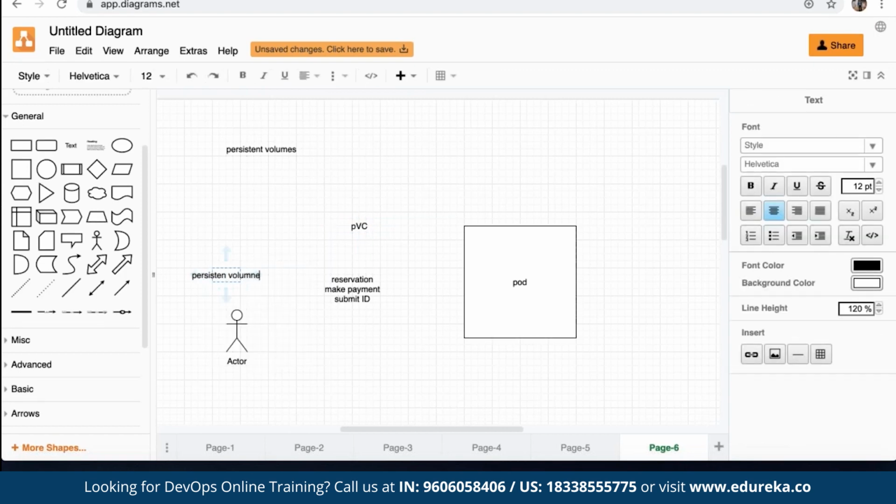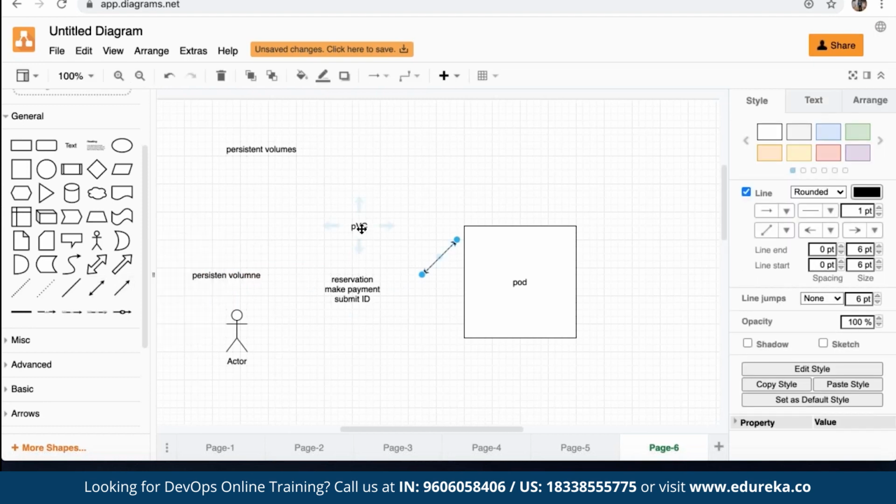Now, what in short is a persistent volume? Let's say you have a pod and inside that pod, you want to do some integration or some mapping in a more logical way. For that, we use a terminology called persistent volume. We don't interact with the persistent volume directly from the pod. Instead, the pod interacts with a component called persistent volume claim, which we call PVC, and PVC interacts with the persistent volume.